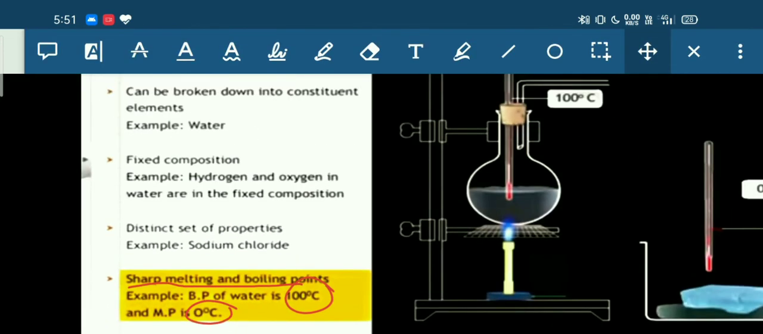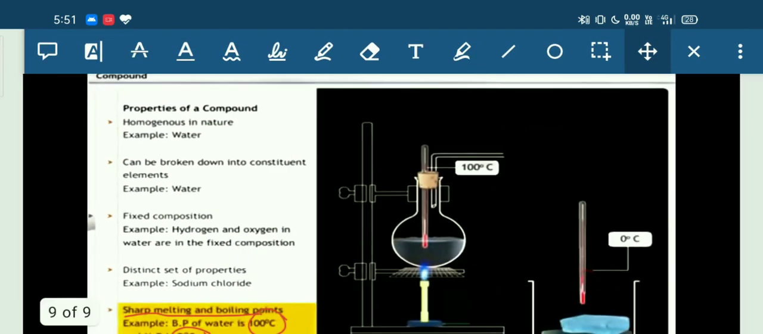Now students, all these properties define a compound. That means if a substance has these properties, then that substance can be classified as a compound.